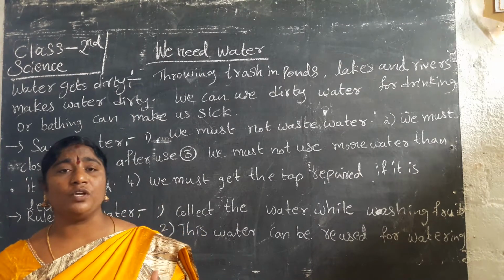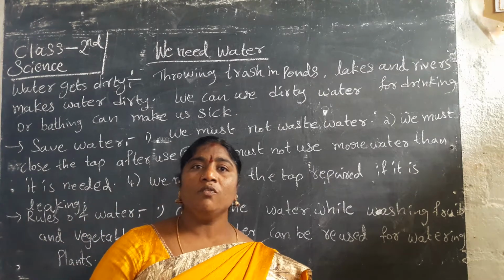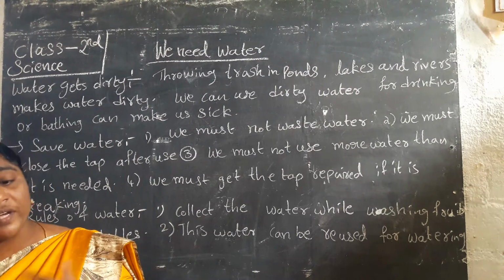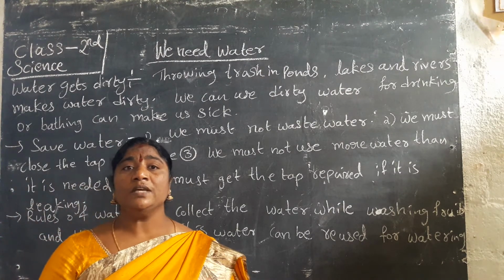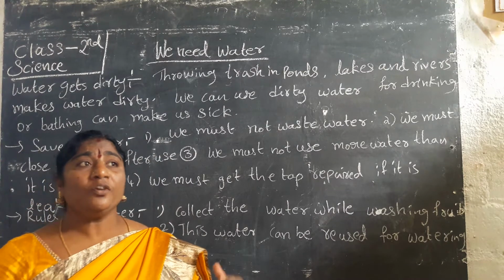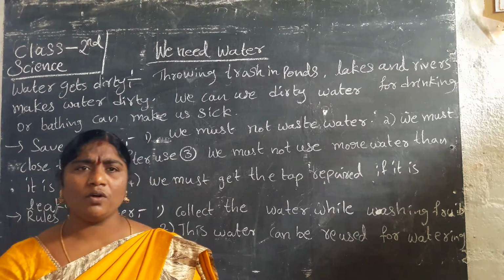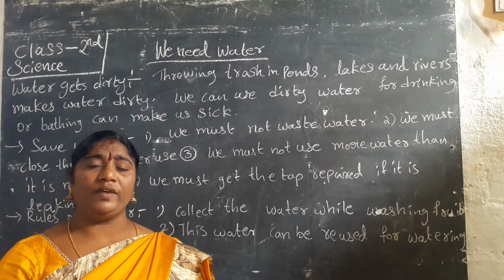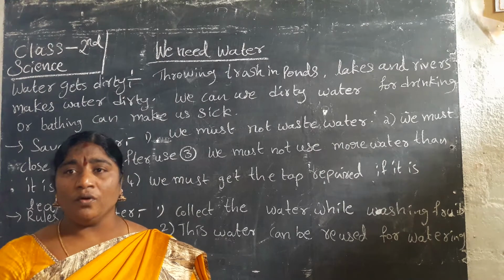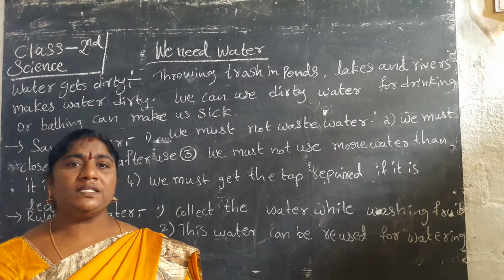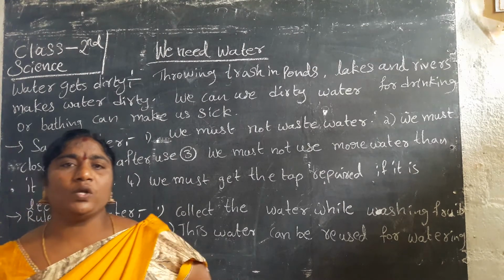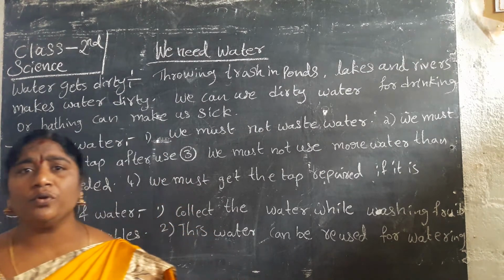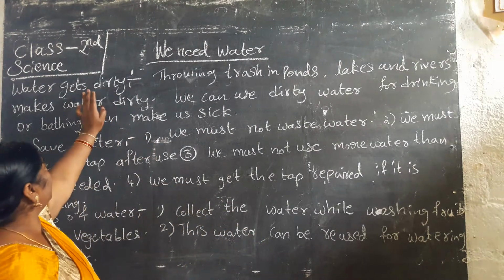Why? Because the harmful chemicals harm the water animals, water creatures, insects. Then if we use that water also, we can fall sick. We can fall sick or get diseases. Yes or no? And factory waste water, waste things, cleaning animals, washing our clothes by the river bank. These are how water gets dirty.